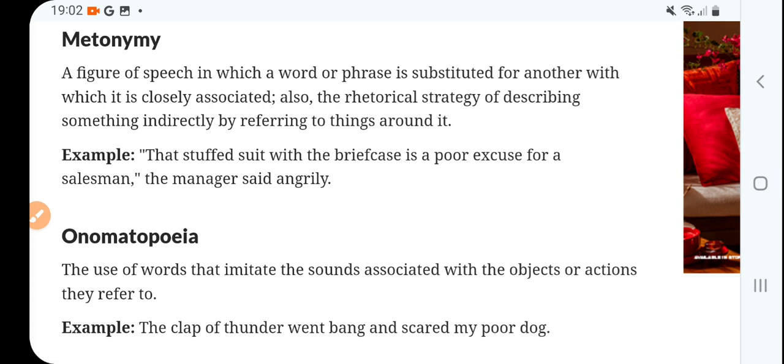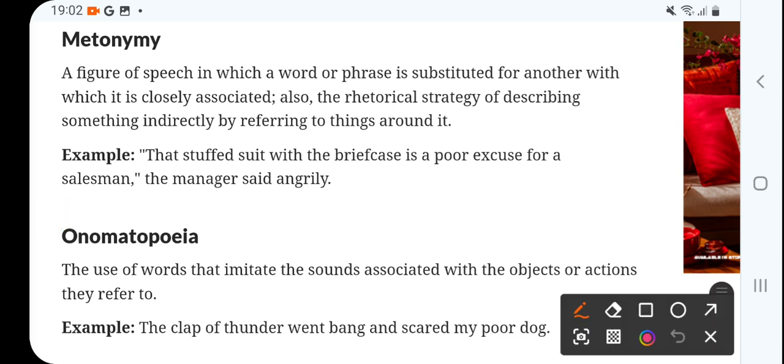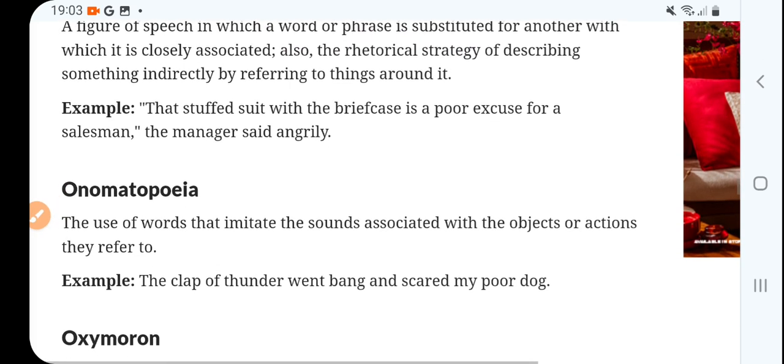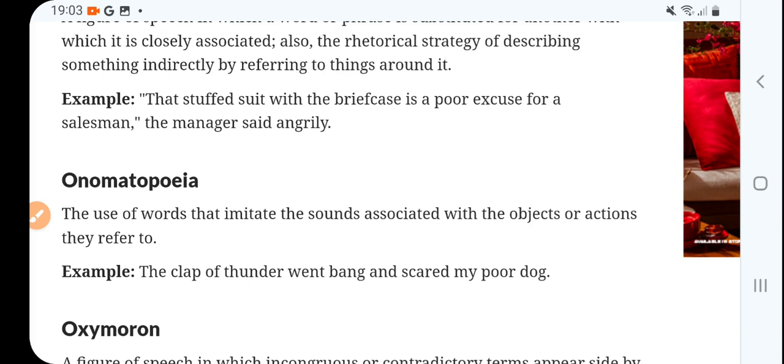The metonymy, very important. A figure of speech in which a word or phrase is substituted by another with which it is closely associated. Also a rhetorical strategy for describing something indirectly by referring to things around it.